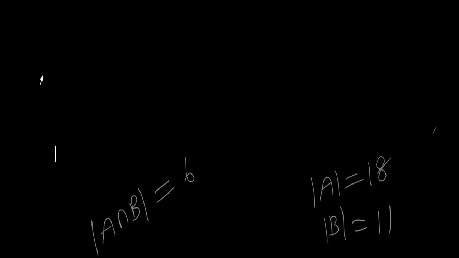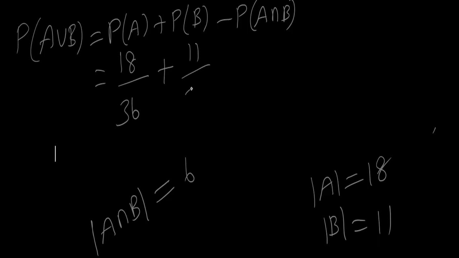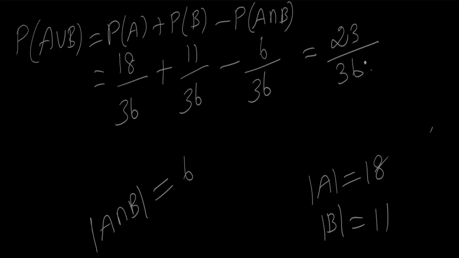Finding A union B, we have to use the formula P of A union B equal to P of A plus P of B minus P of A intersection B, which is nothing but the addition theorem of probability. P of A will be 18 by 36, P of B will be 11 by 36 and P of A intersection B will be 6 by 36. So adding these, we get 23 by 36. So P of A union B will be 23 by 36.